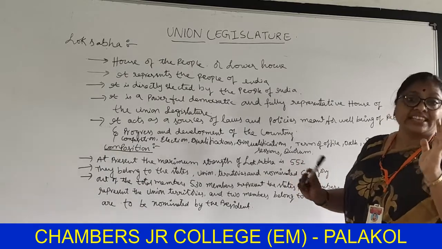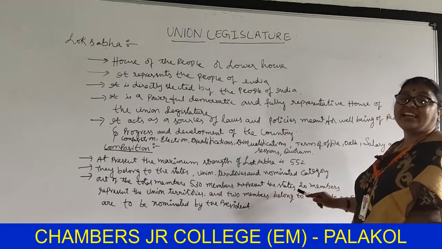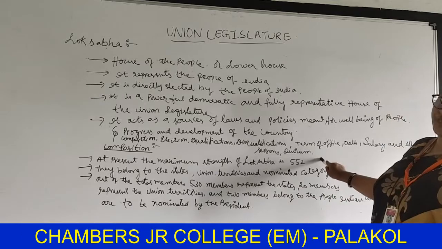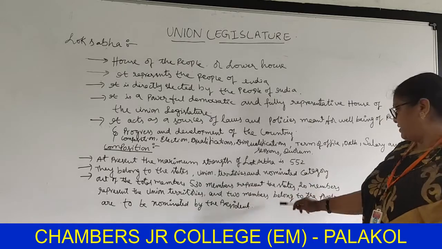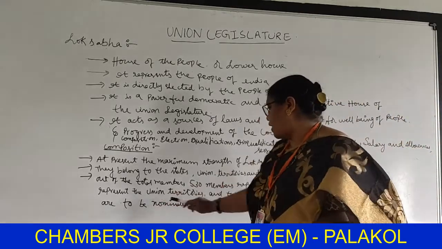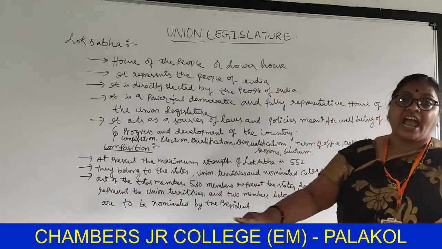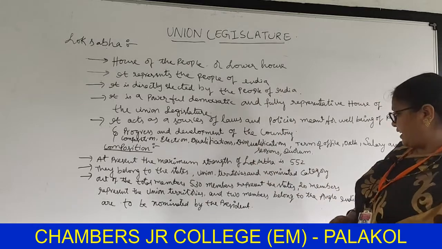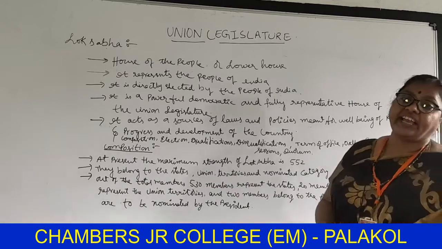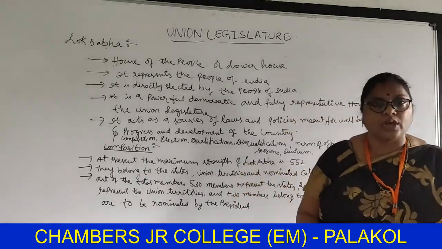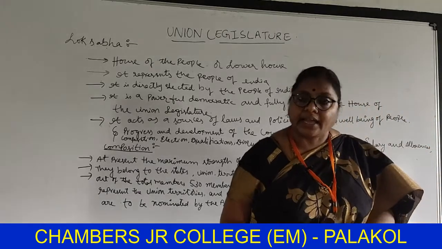They represent their states. Out of the total of 552 members, 530 members represent the states and 20 members represent the union territories. Another 2 members belong to the Anglo-Indian community, which are nominated by the president.